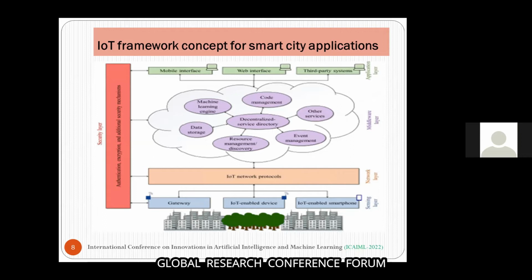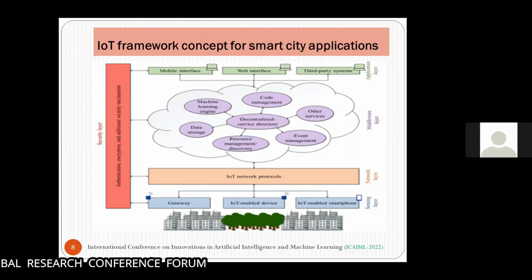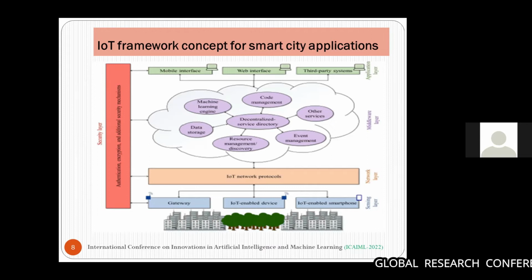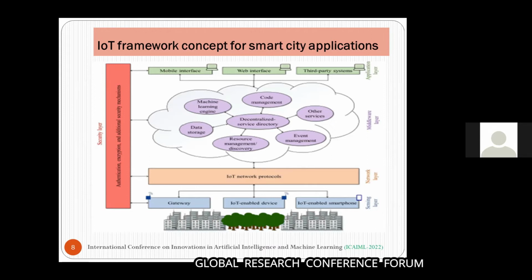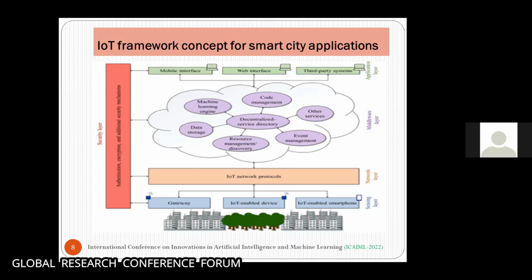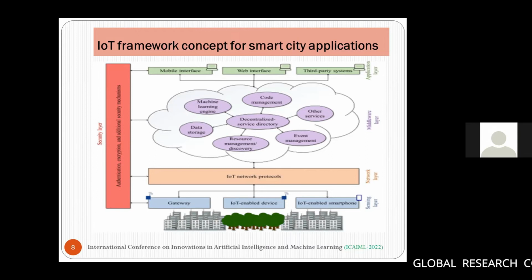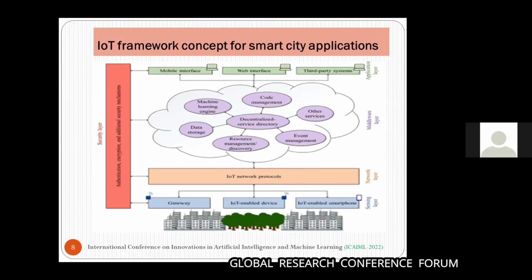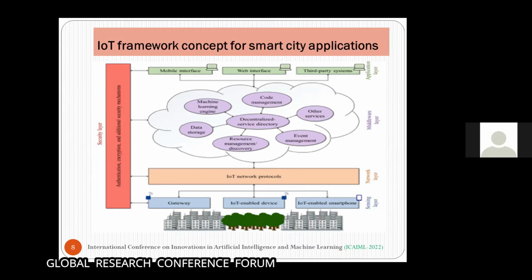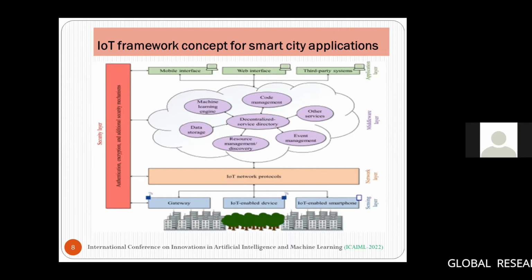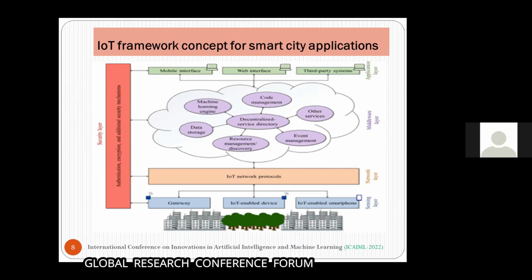It was recommended by SIGMA in 2018. The main aspects addressed by the IoT framework concept are sustainability, decentralization, autonomy, security, and modularity. They have only given the framework; they have not given any results. We can use this type of framework and work on any layer of the IoT.